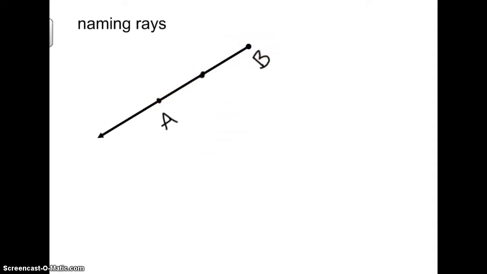So if we were naming this ray, we would call it ray BA because it begins at B and it passes through A. Rays are always named with two letters and the symbol is always going to the right. If we added another point, point C, to this ray, another name for this ray could be ray BC because the ray begins at B and passes through C. So ray BA and BC are the only two names for this ray.